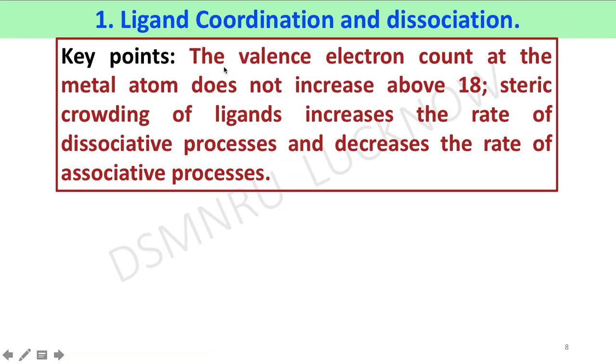The key point of this is that the valence electron count at the metal atom does not increase above 18. Steric crowding of ligand increases the rate of dissociative process and decreases the rate of associative process.